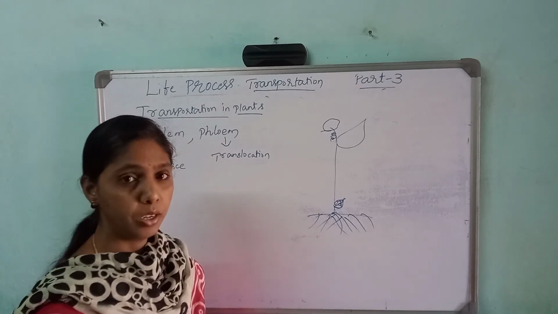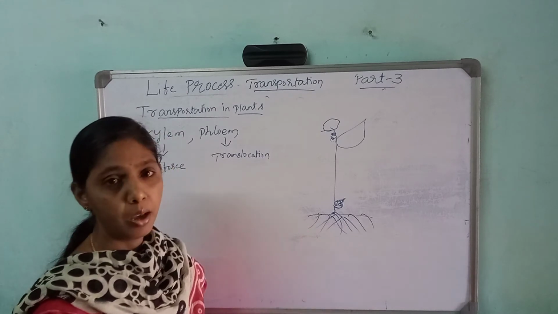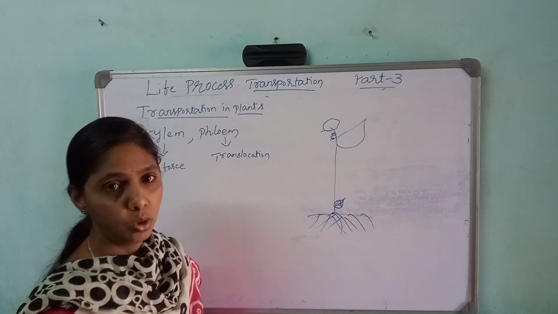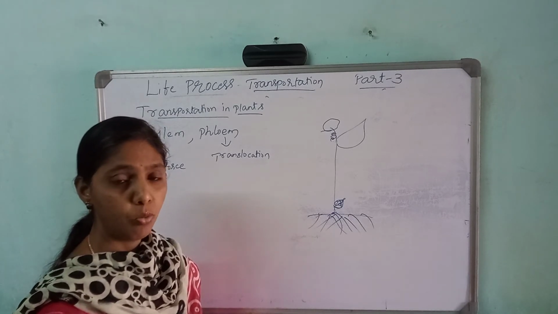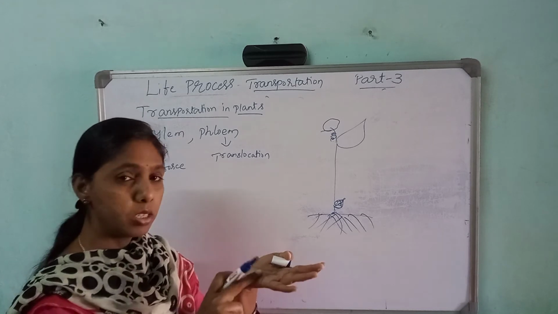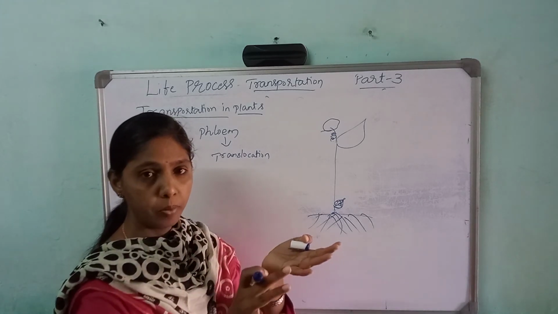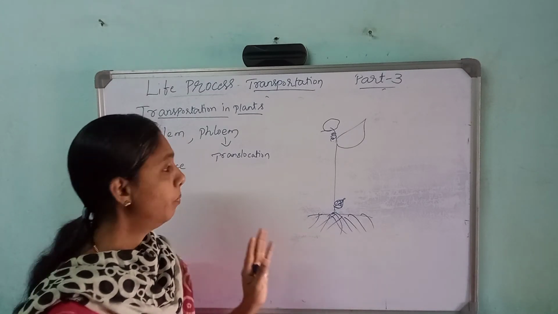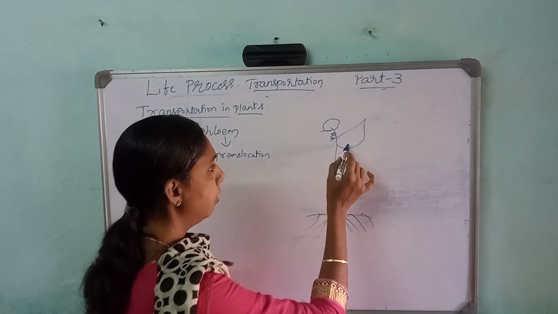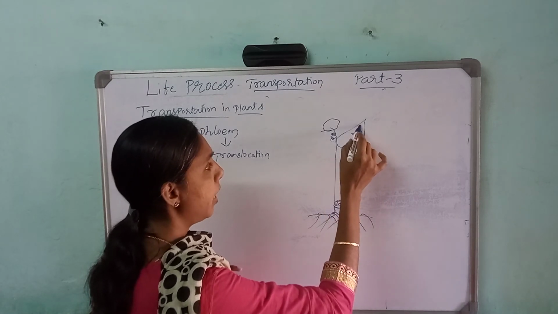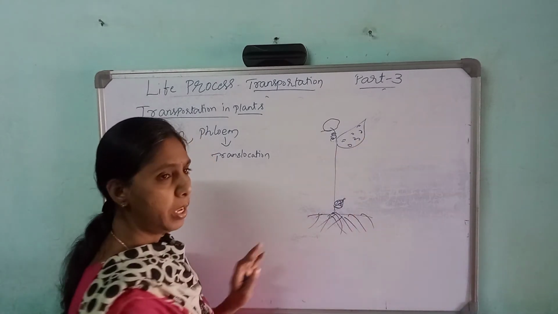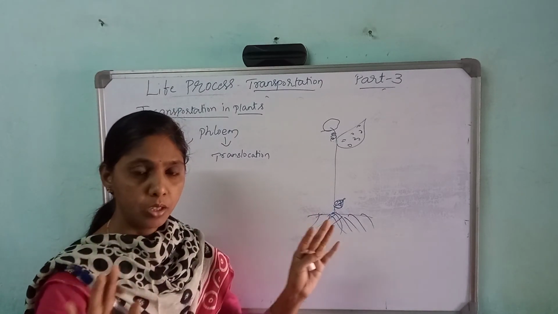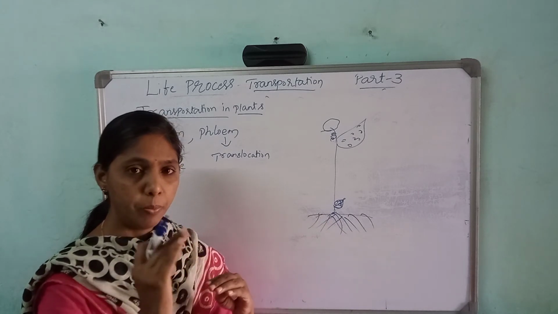You might have heard about transpiration. Transpiration, in Kannada, they will call it Bashpa Visarjane. So transpiration occurs in plants. Transpiration is nothing but the excess of water that you see early in the morning on the surface of the leaf. You have seen the droplets of water. That is excreted out through transpiration, that means removed out. So through transpiration, the excess of water will be given out by the plant.